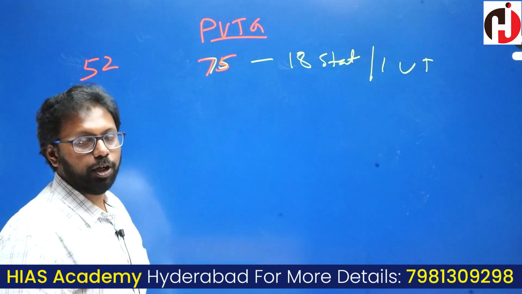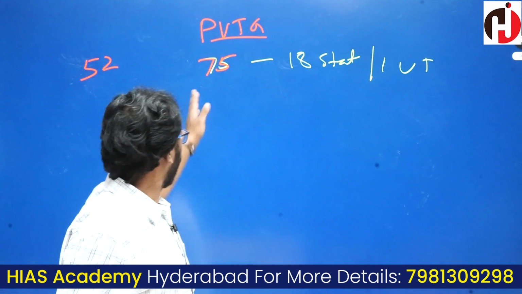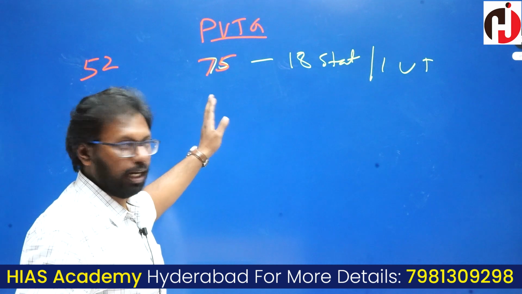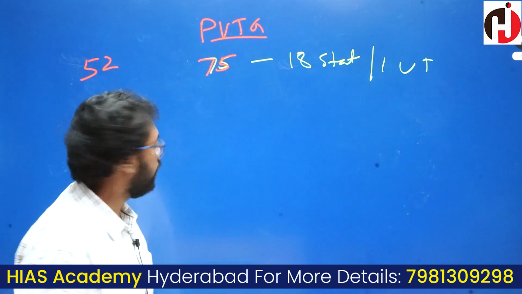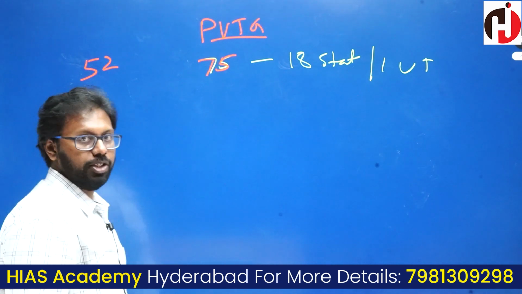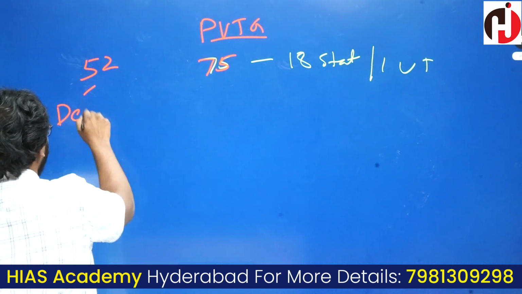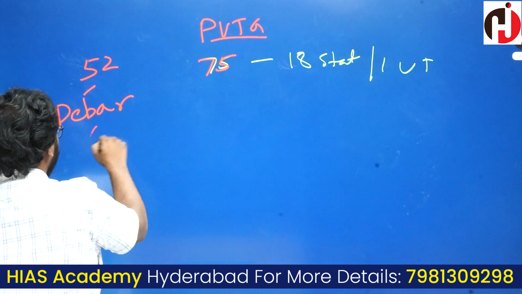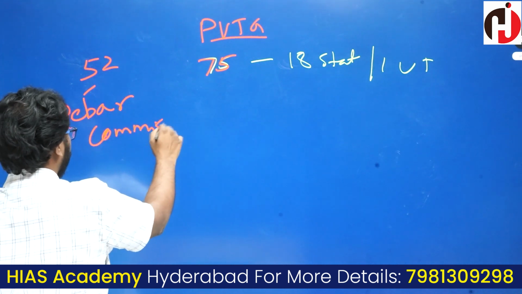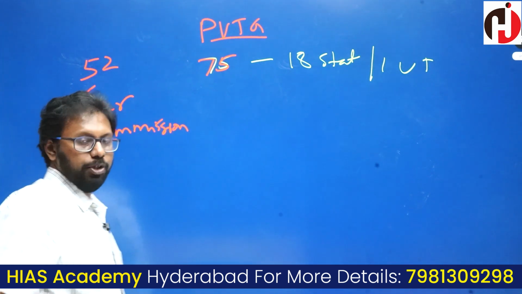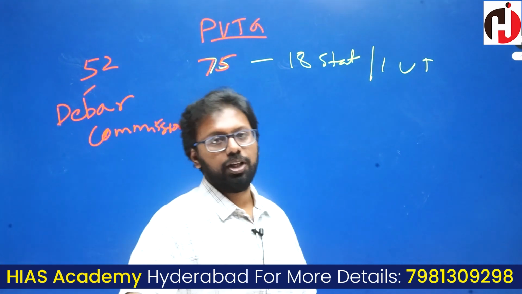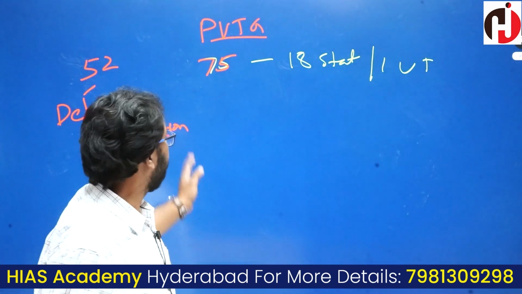Later, certain tribal groups were added, and currently we have 75 PVTGs. This categorization of PVTGs is done based on the Dhebar Commission report, which has given certain criteria for identifying the PVTGs.